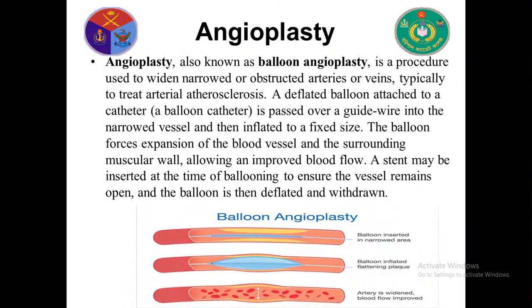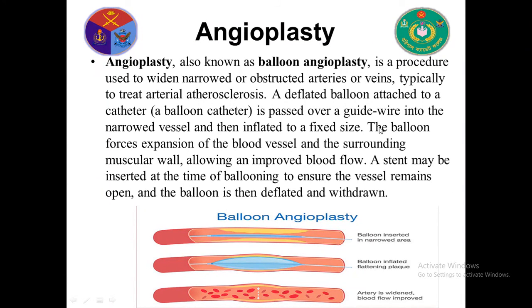Angioplasty is another treatment of heart disease. Angioplasty, also known as balloon angioplasty, I mean here using balloons, so it is called balloon angioplasty, is a procedure used to widen narrowed or obstructed arteries or veins. Look, this is plaque. When plaque is stored here, the cavity is closed. So here a balloon is used. Then this balloon opens the artery, so the cavity is wide. This is called balloon angioplasty.